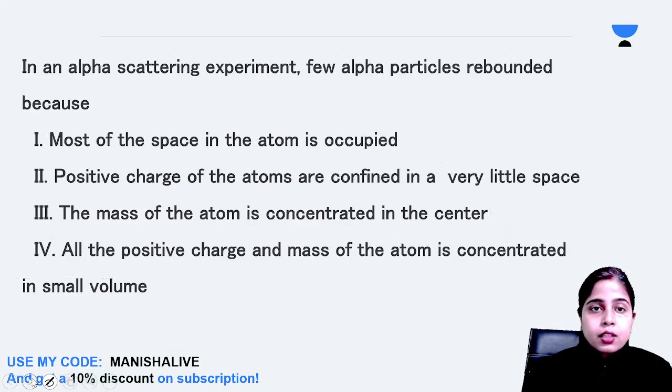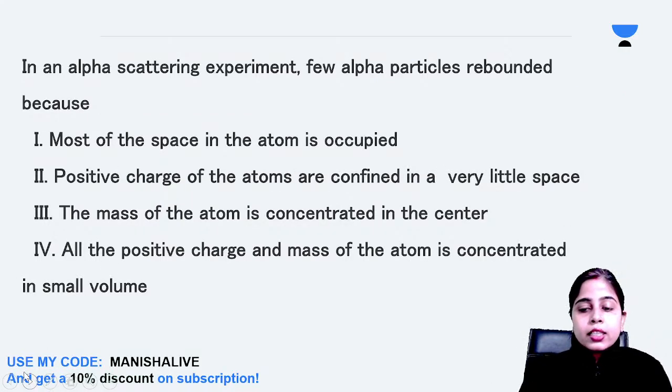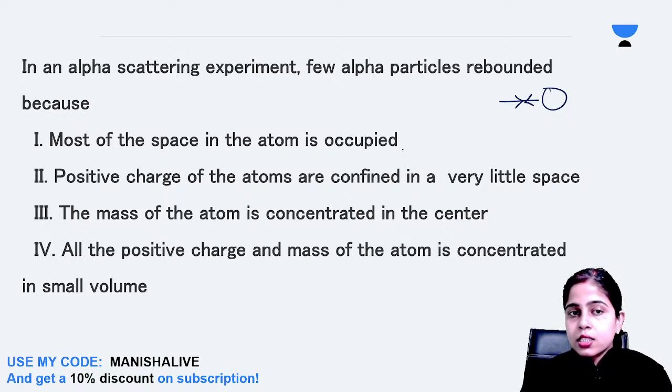Well done. Next question. In an alpha scattering experiment, few alpha particles rebounded. So you have seen this observation that in alpha scattering experiment, alpha particles were getting rebounded. This is rebounding, coming back in the same path. Why was this happening? Most of the space in the atom is occupied for this reason.